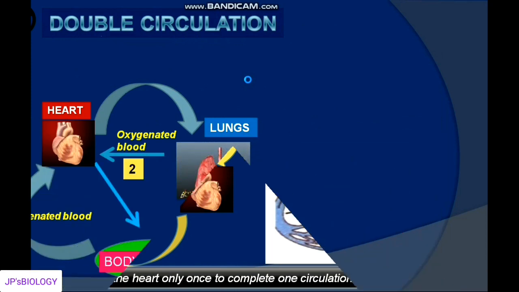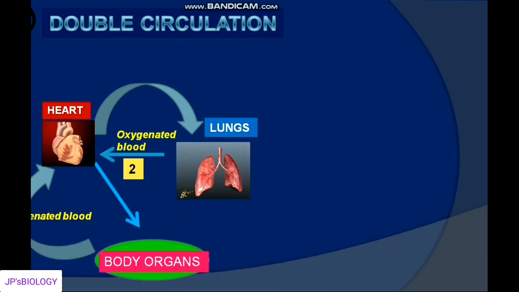Next one is double circulation. In the double circulation, the deoxygenated blood from different body organs is carried to the heart, and from the heart, the deoxygenated blood is pumped to the respiratory organs like lungs for oxygenation. Once the blood gets oxygenated, that oxygenated blood is pumped to the heart, and from there it is reaching to the body organs.